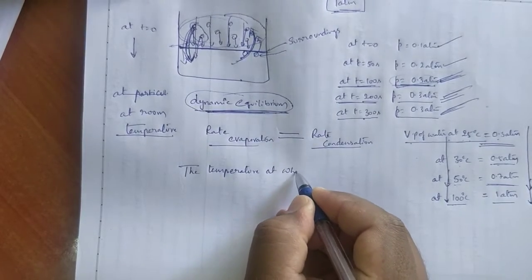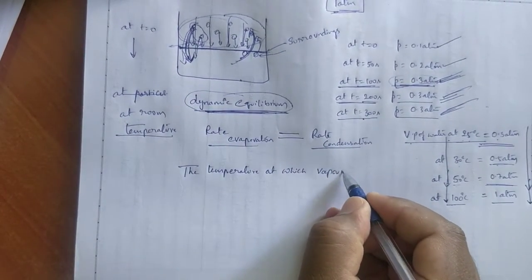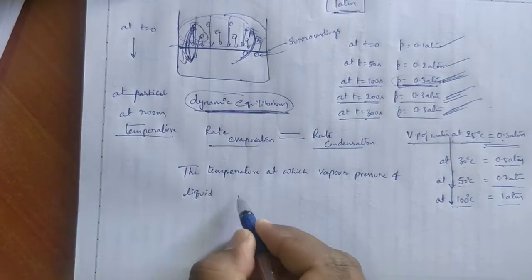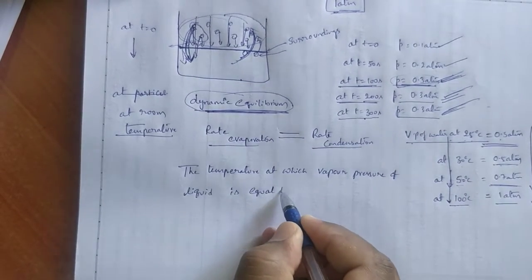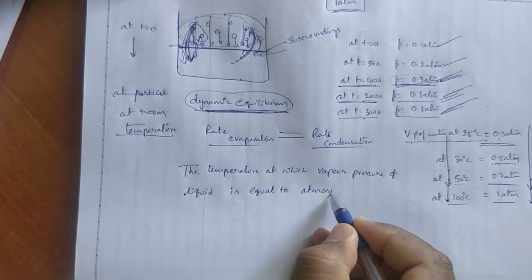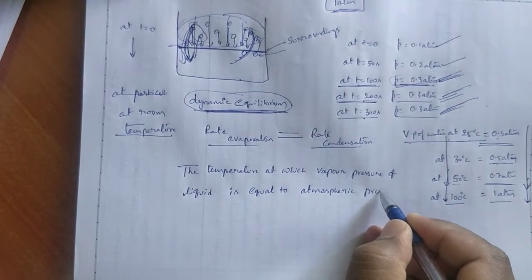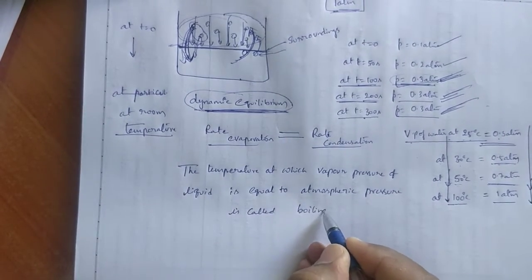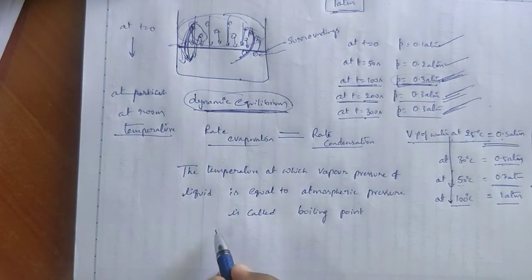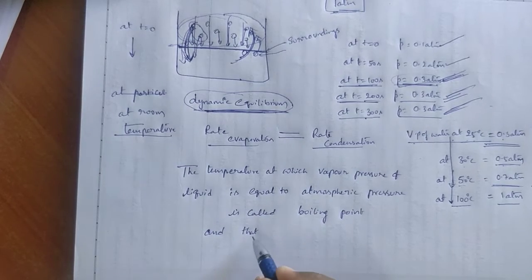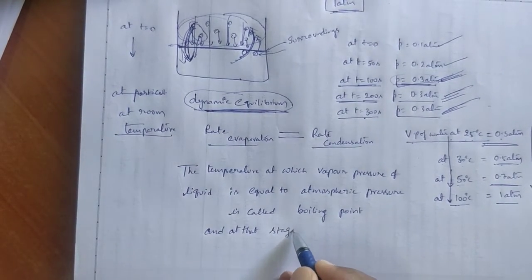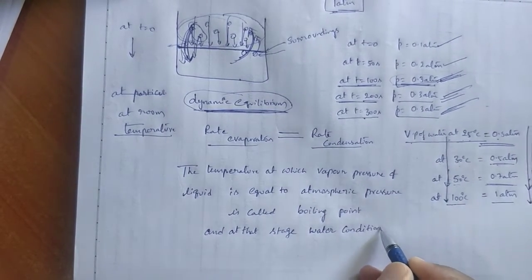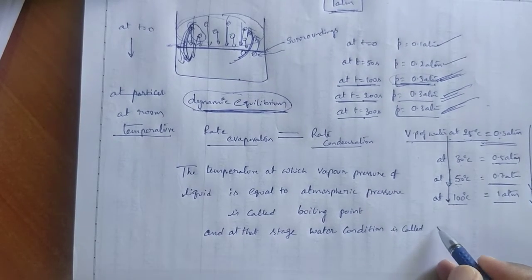The temperature at which vapor pressure of liquid is equal to atmospheric pressure is called boiling point, and at that stage water condition is called boiling.